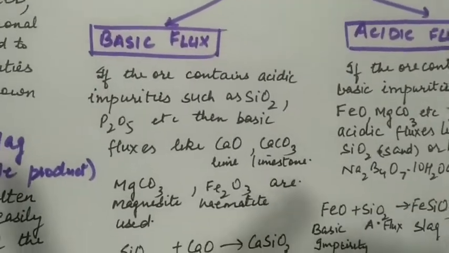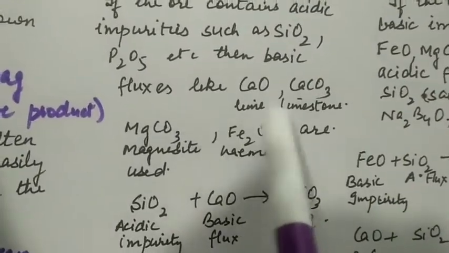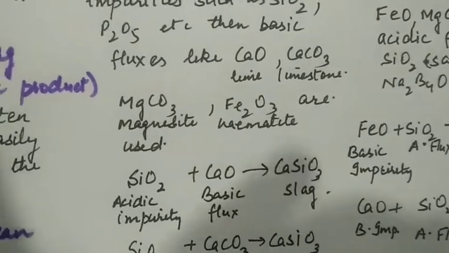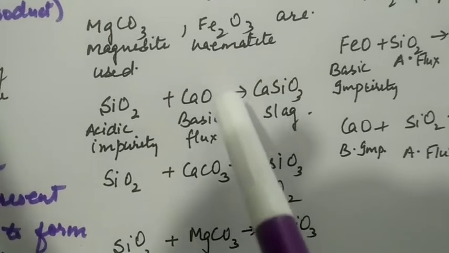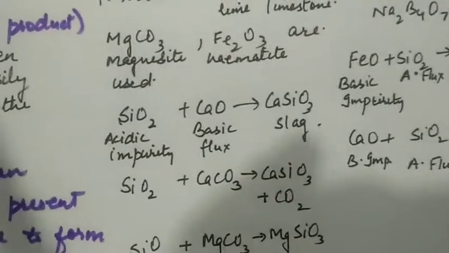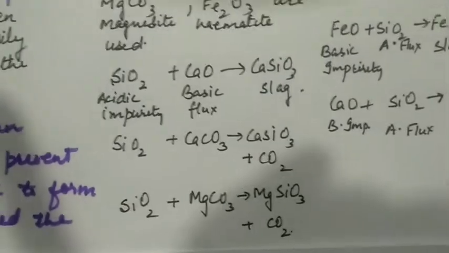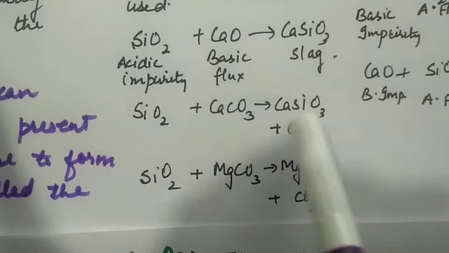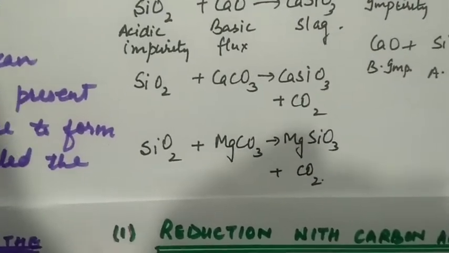If the ore contains acidic impurities, then to remove them we use basic flux like lime or limestone, magnesium carbonate, hematite, etc. So for example, silica is an acidic impurity. To remove it, we will use calcium oxide. On heating, it forms calcium silicate, which can be obtained in molten form above the molten metal. Similarly, we can use calcium carbonate also to form calcium silicate. We use magnesium carbonate to form magnesium silicate.